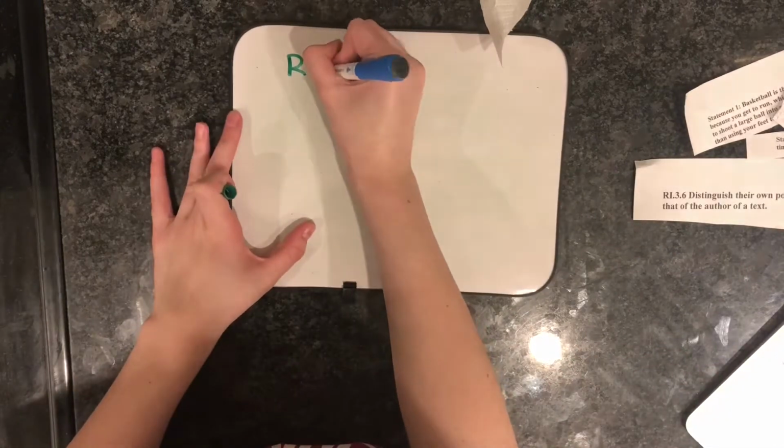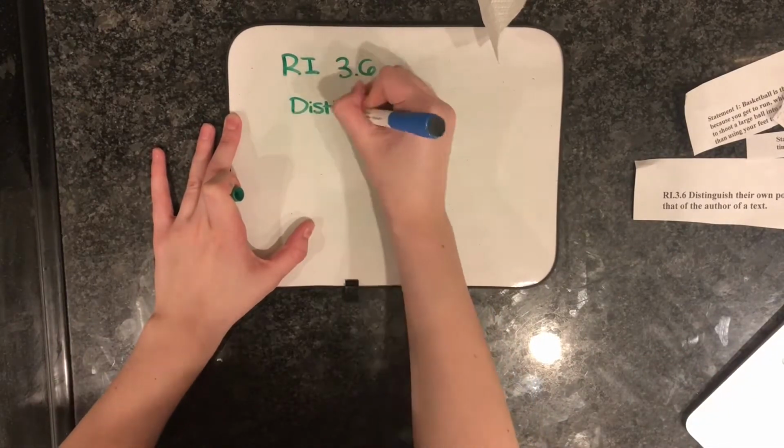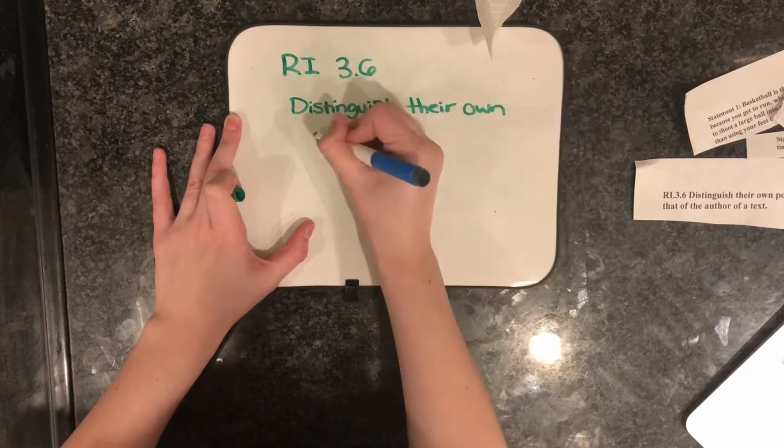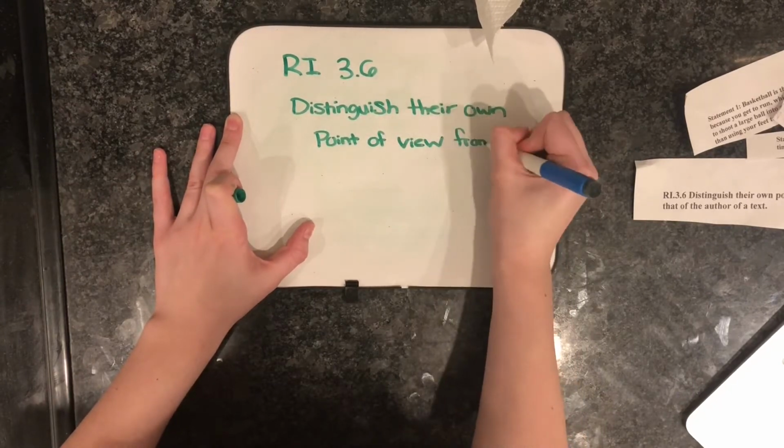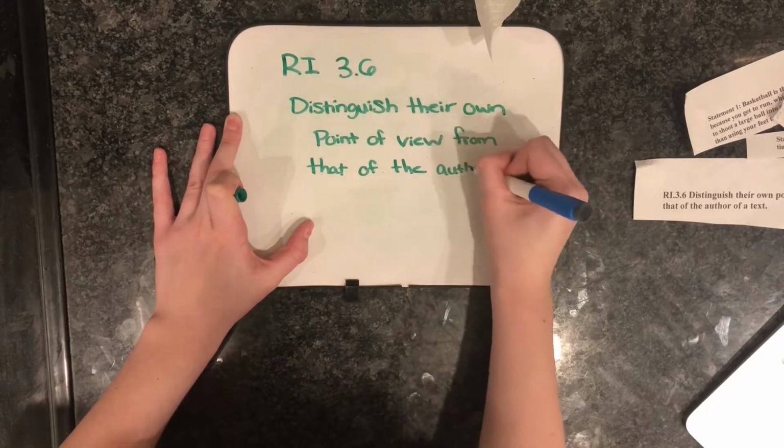So today I'm going to be addressing the content standard RI 3.6. In this standard, students need to be able to distinguish their own point of view from the author's point of view.